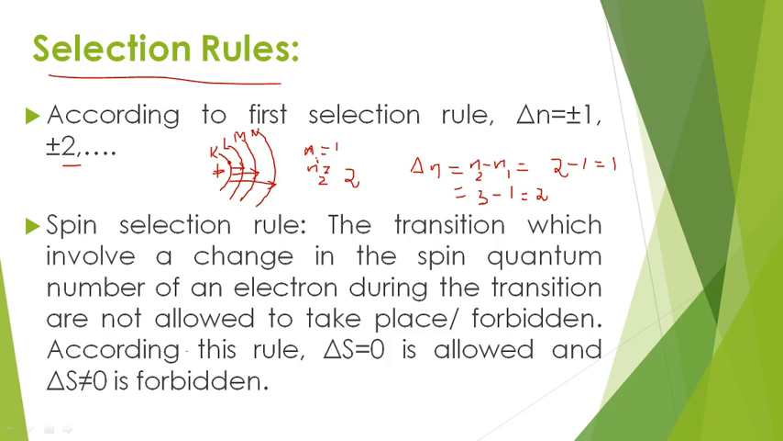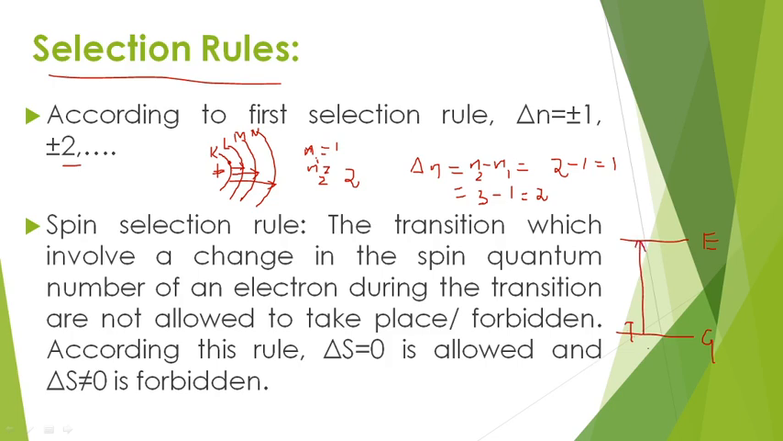Next we come to the next selection rule, that is the spin selection rule. According to this rule, when the electron is excited from the ground state to the excited state, the spins must coincide, and then only it is an allowed transition. Suppose this is a ground state and this is the excited state. When the electron is present in the ground state and you provide a certain amount of radiation, then the electron gets excited to the excited state.